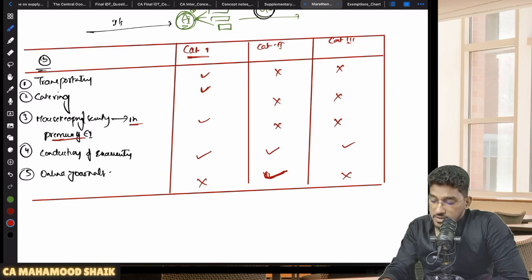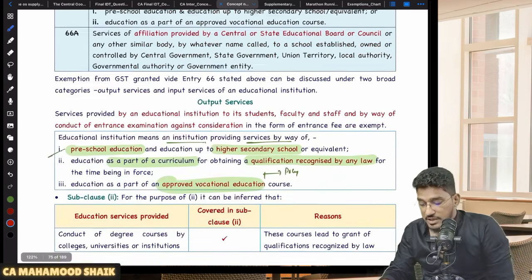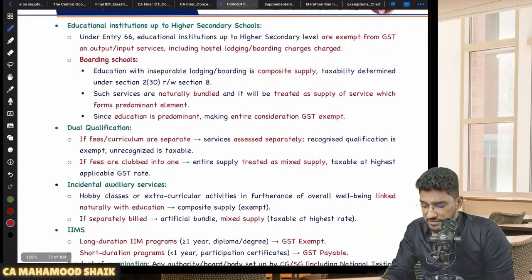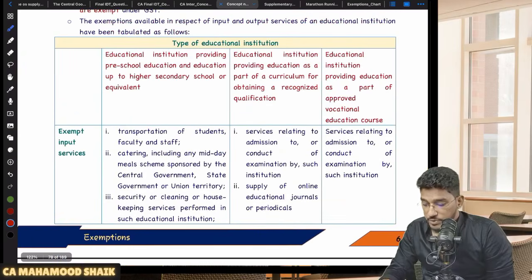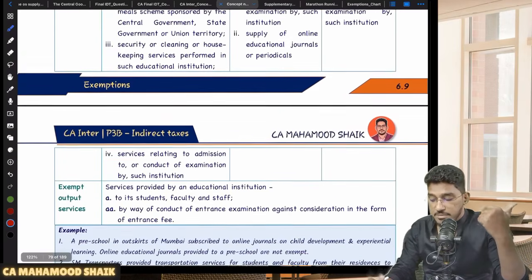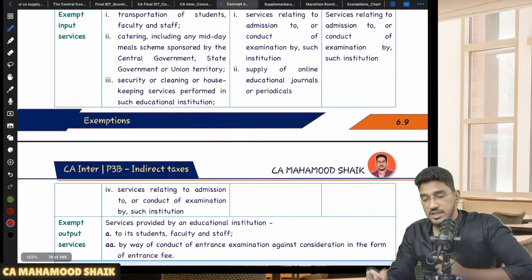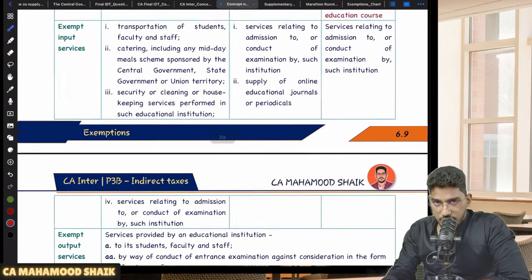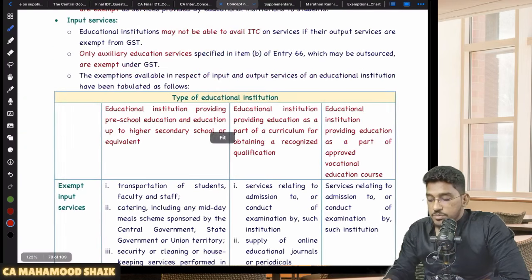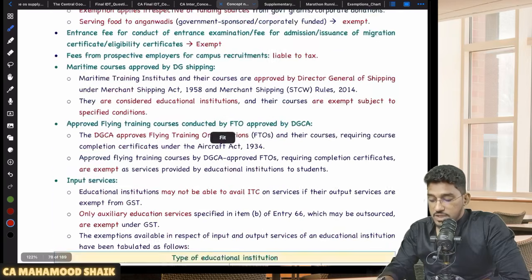So you need not copy this. This I have already given in the material. If you go to the bottom, you will be able to find which input service will be exempted for which category of education institution. We have already clearly given it here. You can come and refer to that. So this is what regarding input and output services which have been exempted.